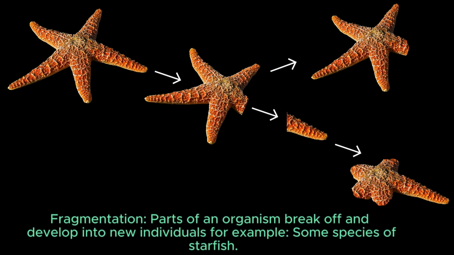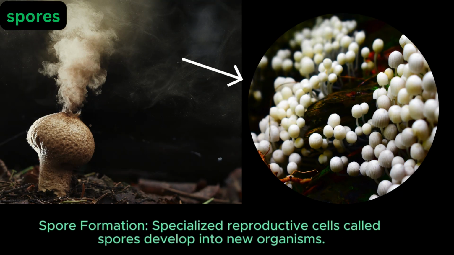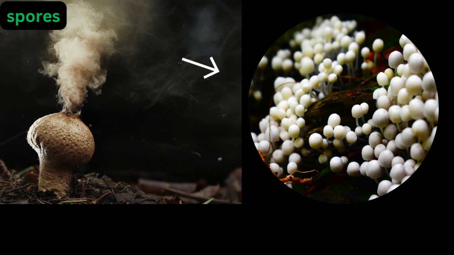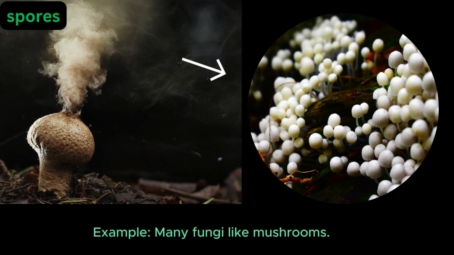Parts of an organism break off and develop into new individuals, for example, some species of starfish. Spore formation. Specialized reproductive cells called spores develop into new organisms. Example: many fungi like mushrooms.